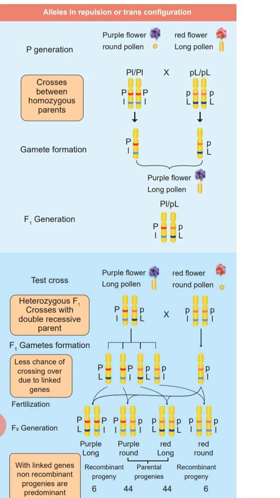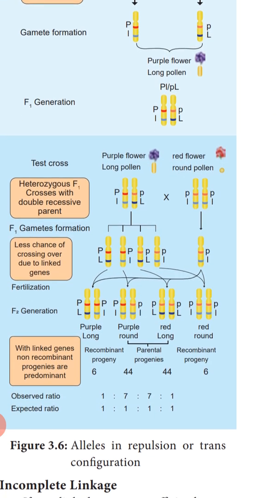Another in the red flower and long pollen will have small p and capital L. So here, when the F1 generation again, we will be getting purple flower with long pollen, but the alleles are separated, present in their own chromosomes. Next, when the crossing is done, this heterozygous purple flower and long pollen is crossed with the red flower, round pollen, that is the recessive parent.